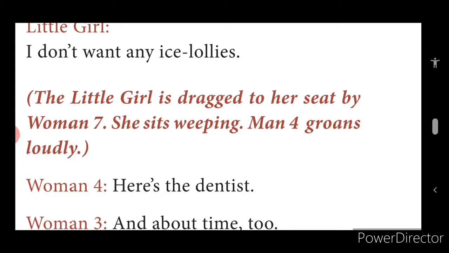And now this girl is dragged by her mother and made to sit. And the girl sits and keeps weeping. And in the same way, man 4 keeps groaning because of pain. He has pain in his jaws. That is why the man keeps groaning.